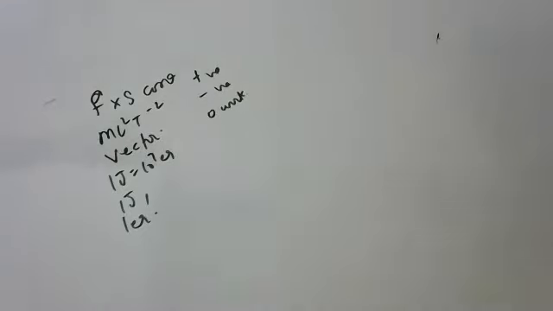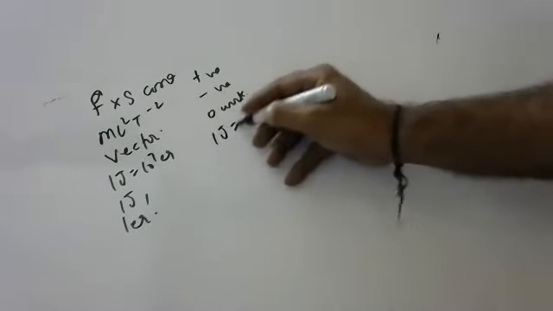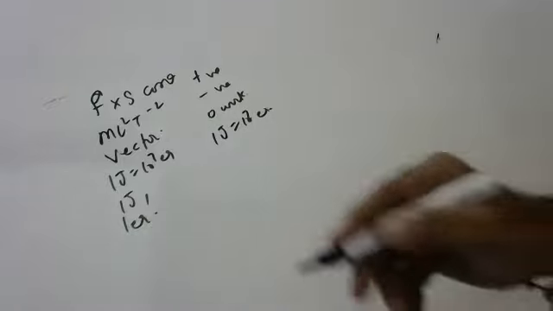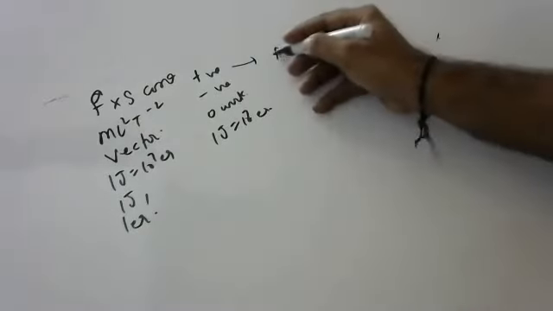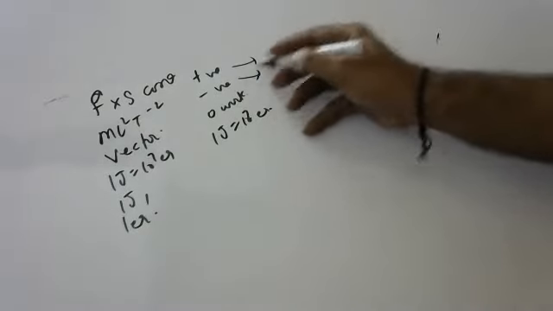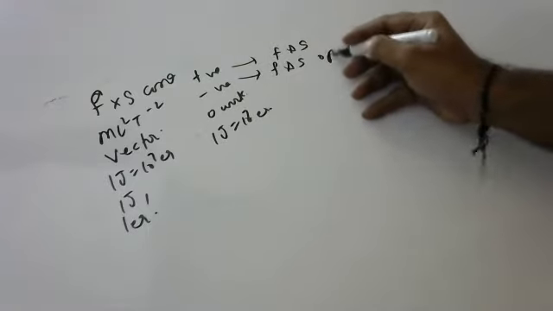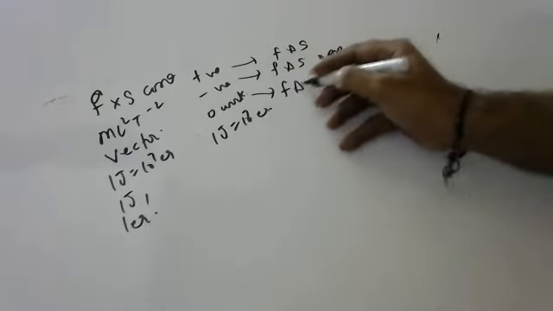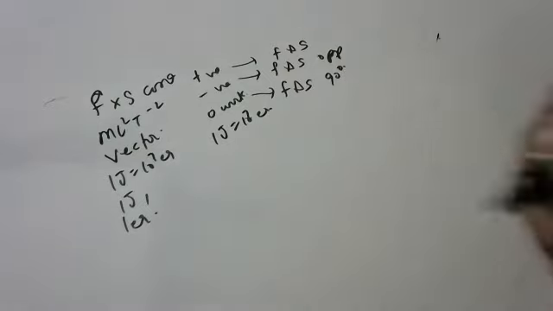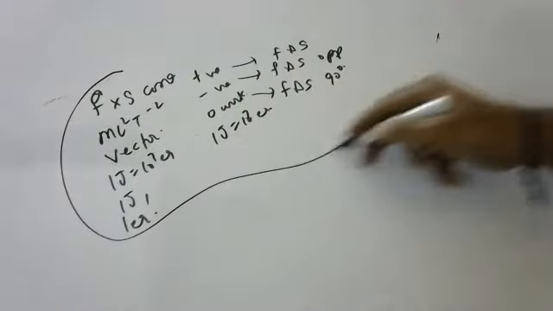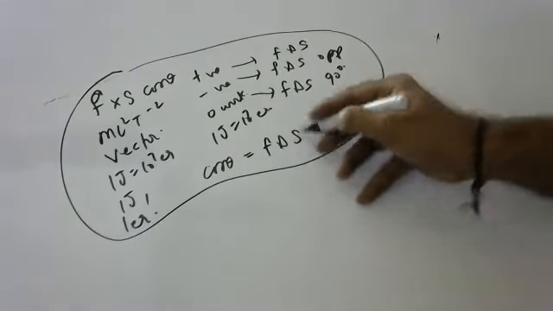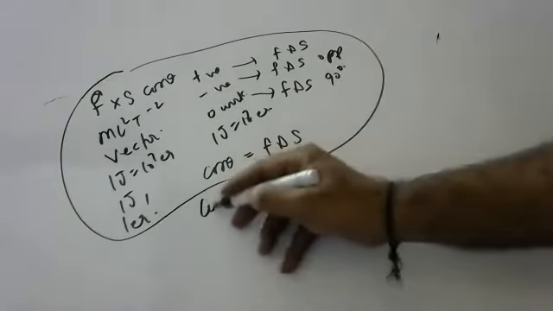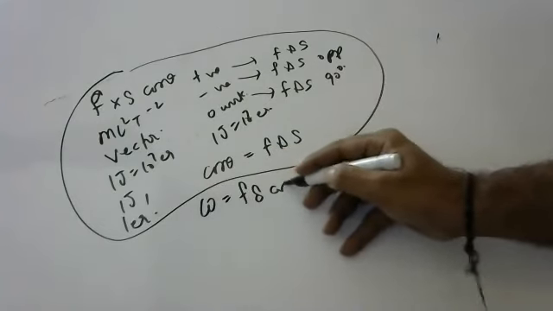Positive work is when force and displacement are in the same direction, negative work when they are in opposite directions, and zero work when they are at 90 degrees to each other. Cos theta, where theta is the angle between force and displacement. Work is equal to Fs cos theta.